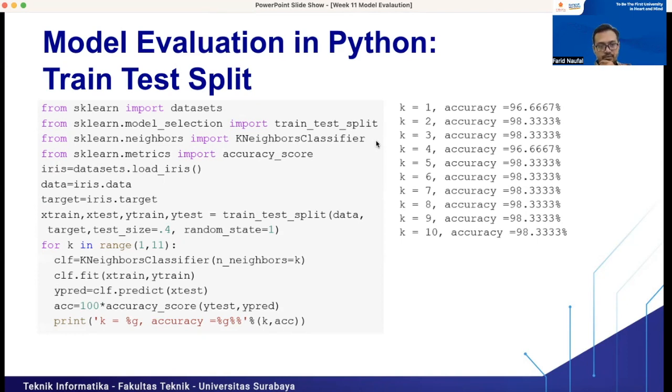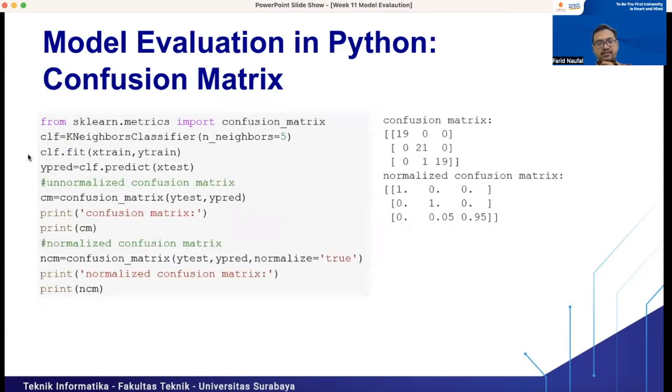So the best number of K is 5, then we use this model for classifying the testing set. Then we present the confusion matrix, and we get the confusion matrix like this. This is Iris Setosa, Versicolor, and Virginica. We have three types of classes in the Iris dataset.